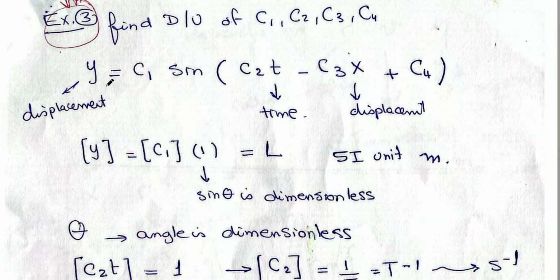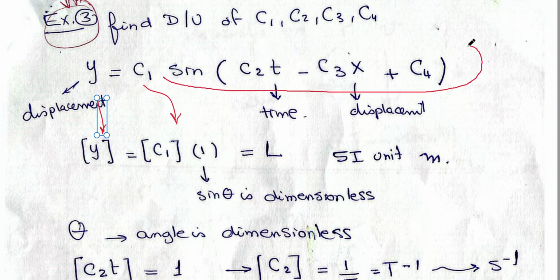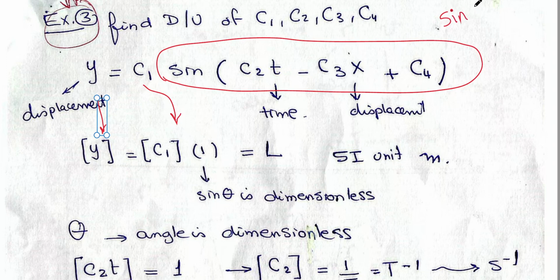So I want to find the dimensions of all these constants. If I get the dimensions of y from the left, it will be the dimensions of all this. It will be the dimensions of C and the dimensions of sine of the argument. Do you remember when I told you that sine of anything has no dimensions?